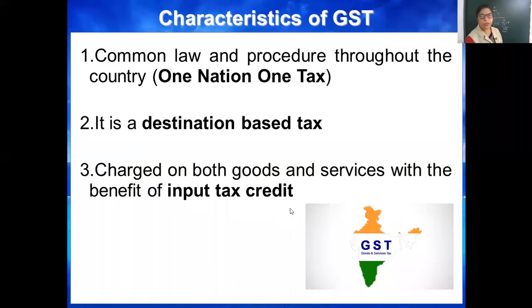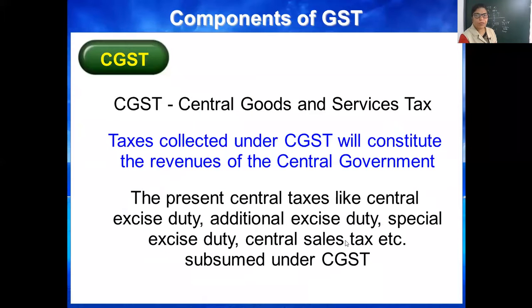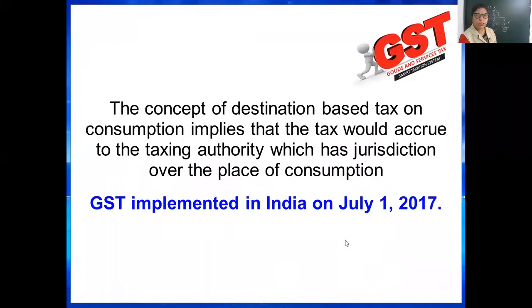I will explain you the features of GST, but first I want to explain you the components of GST and the meaning of GST. See, GST means goods and service tax, smart taxation system. Yes, new term for you. Goods and service tax, smart taxation system, and it is based on consumption.